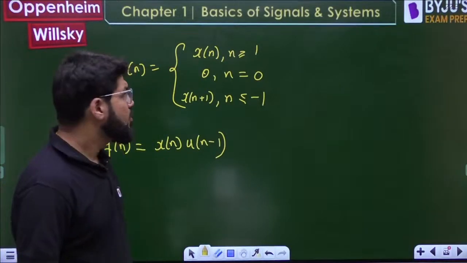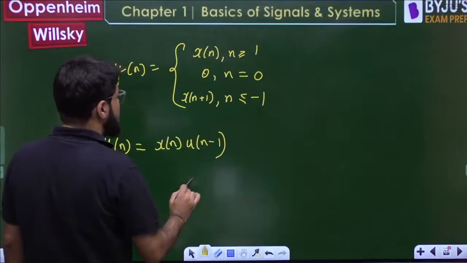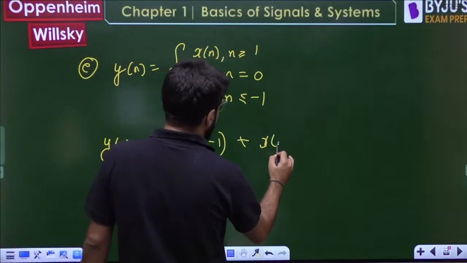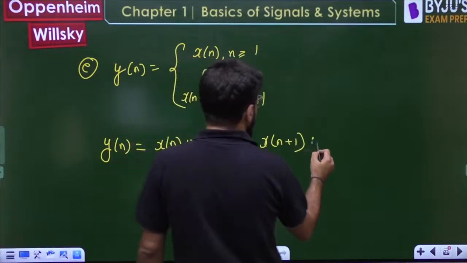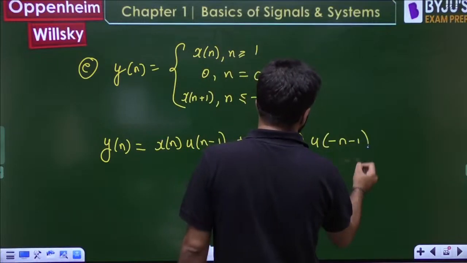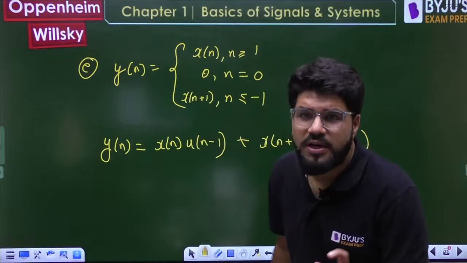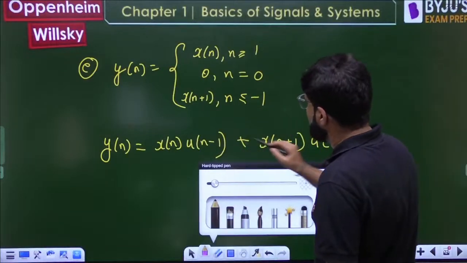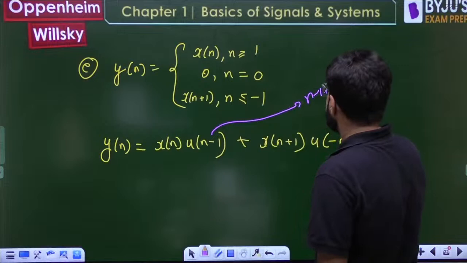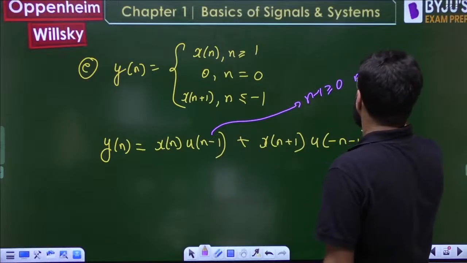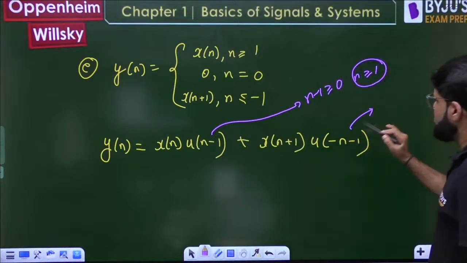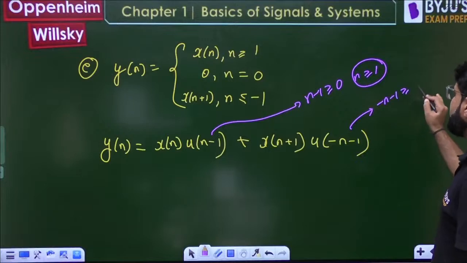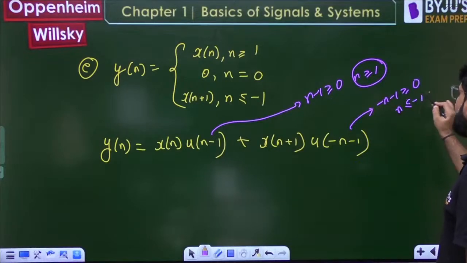Okay, it is 0 at n equal to 0 plus x of n plus 1. For n greater than or equal to 1, what do we write? u of minus n minus 1. Check it, brother. When is the unit step existing? When the argument is positive. So this will exist for n minus 1 greater than or equal to 0, that is n greater than or equal to 1. Satisfied. This unit step will exist if minus n minus 1 is greater than or equal to 0, so n less than or equal to minus 1.